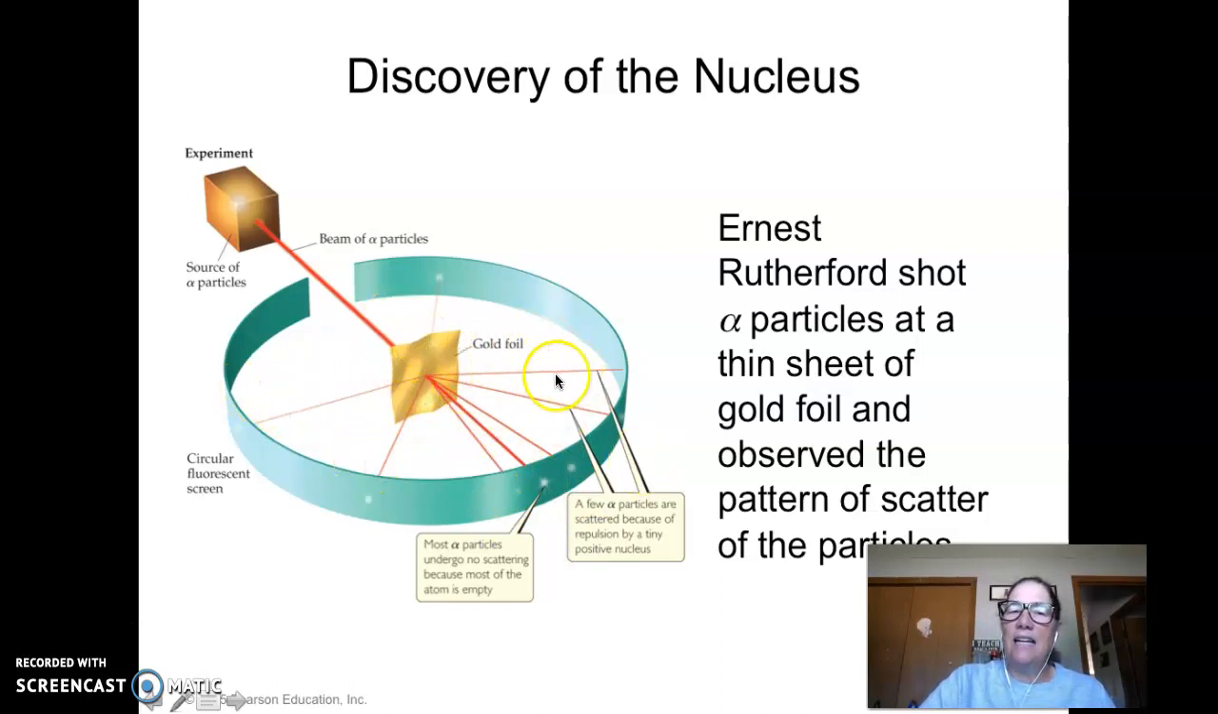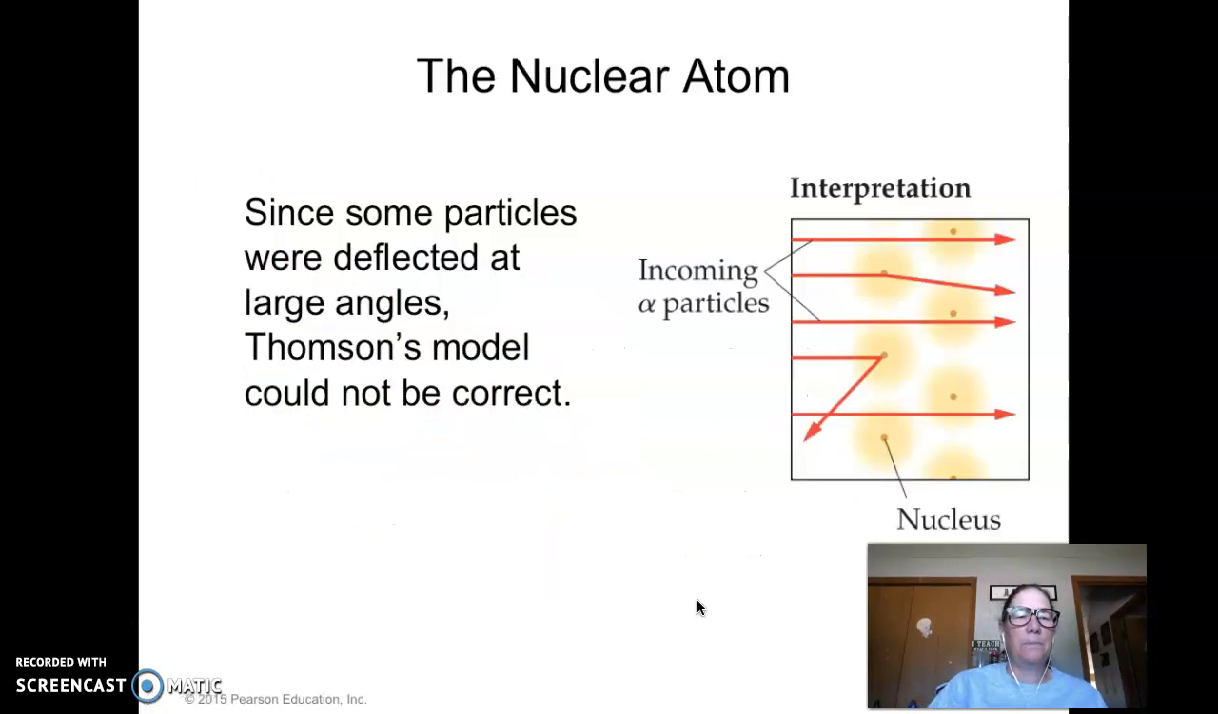And because they got deflected, he knew there had to be in the atoms a dense part and a not so dense part. Okay, if it hit the not so dense, it went straight through. But what about these ones that are getting reflected? So he's the one that gets the credit for the discovery of the nucleus, that there was this dense portion in the middle.